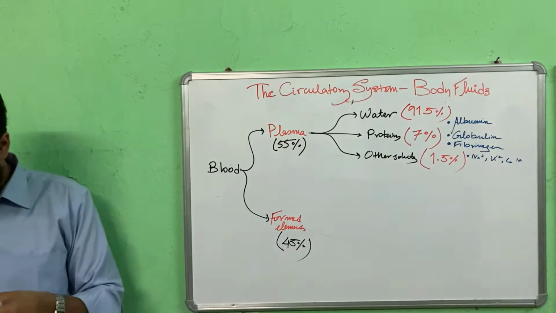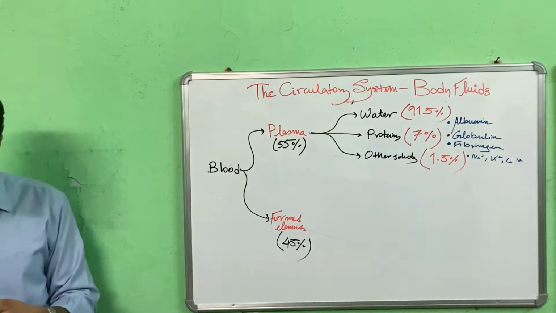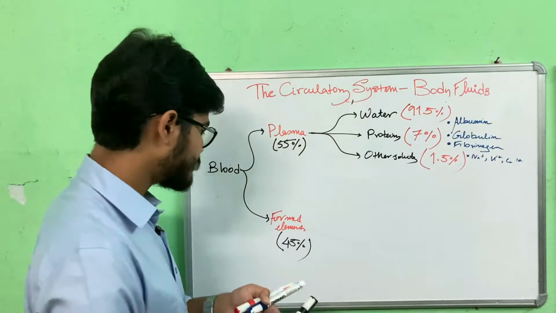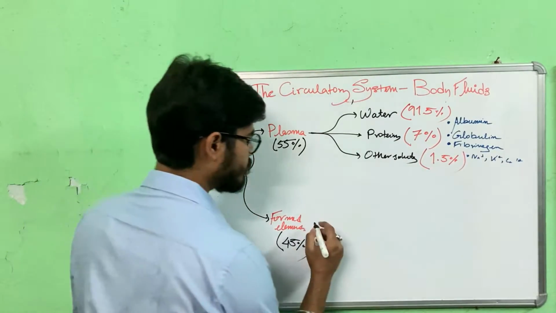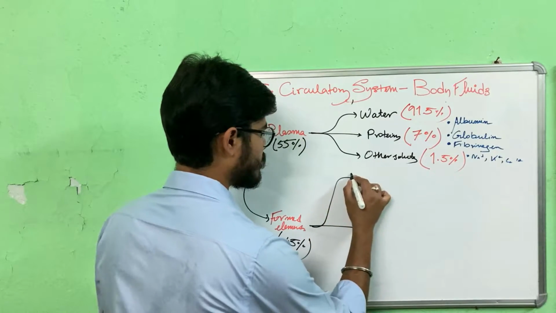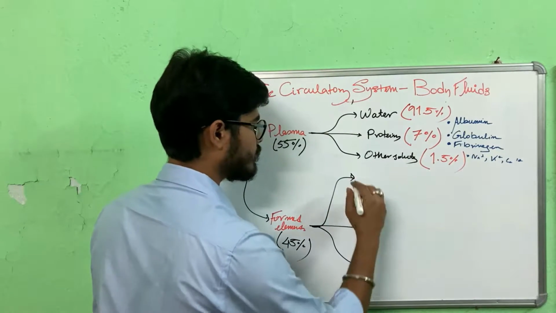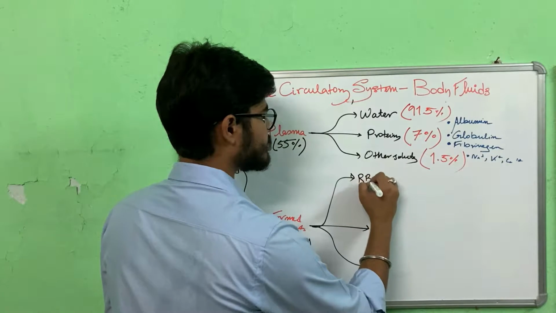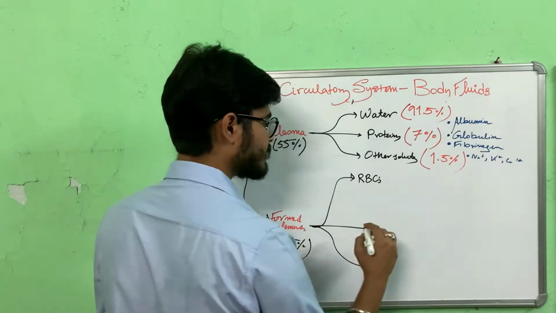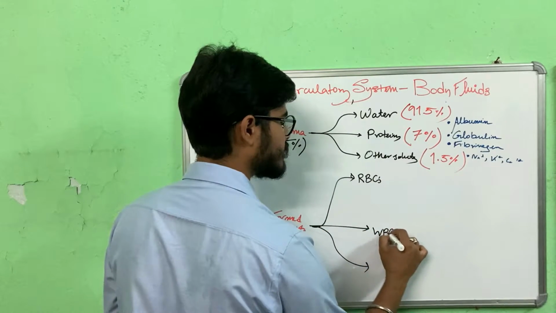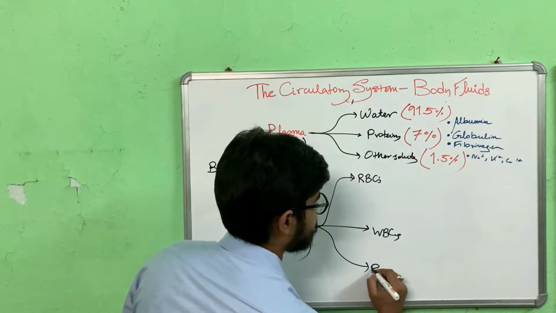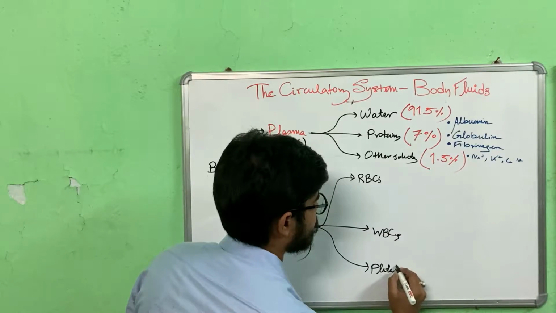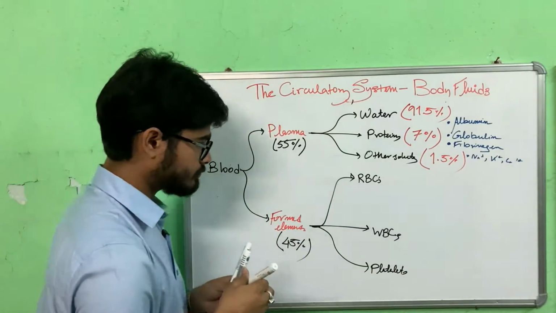Now let's classify formed elements. Formed elements, as I said, are the cellular part of the blood. They are divided into three: RBCs or erythrocytes, WBCs or leukocytes, and platelets or thrombocytes.